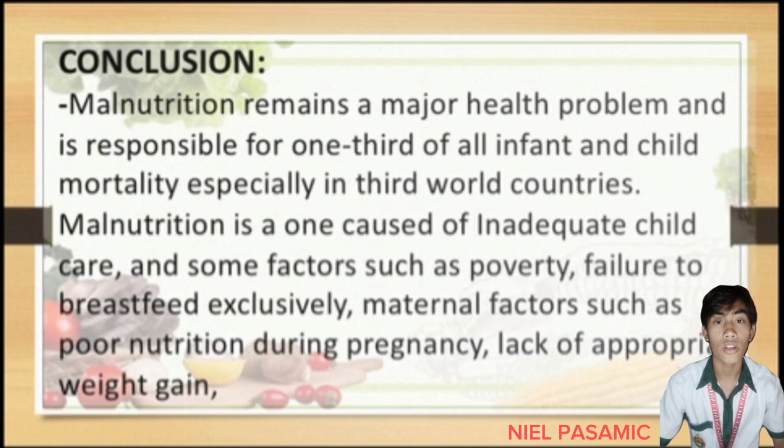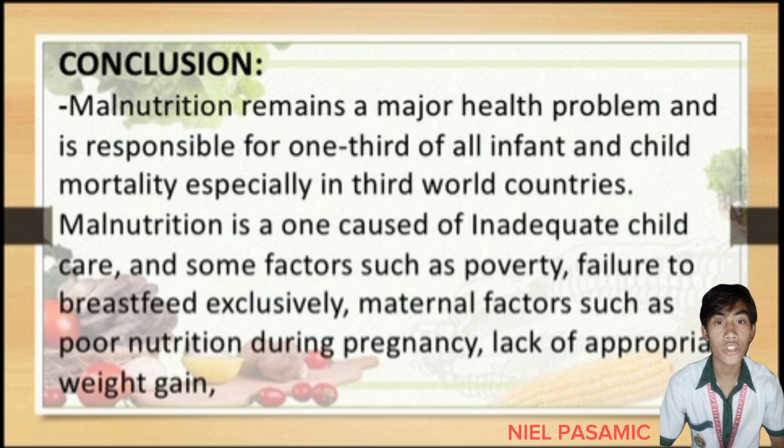In conclusion, malnutrition remains a major health problem and is responsible for one-third of all infant and child mortality, especially in third world countries.